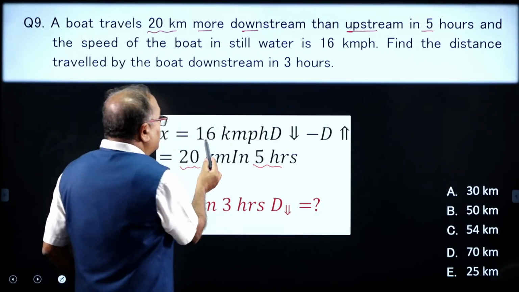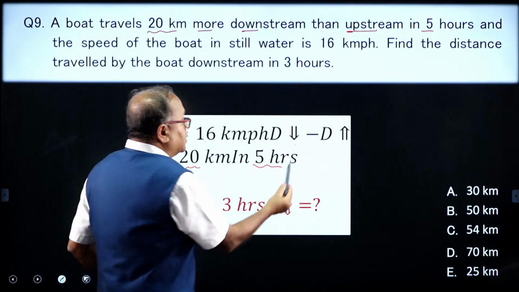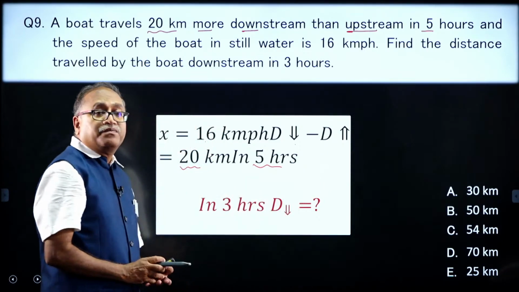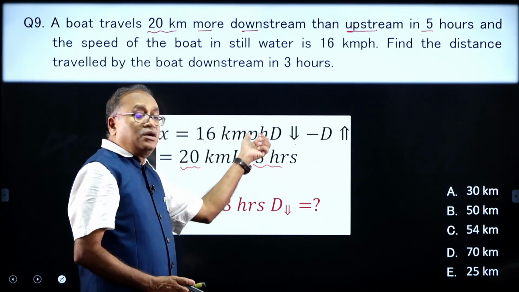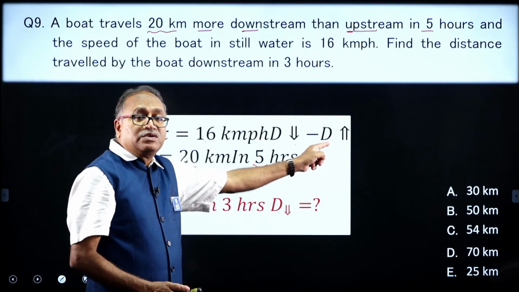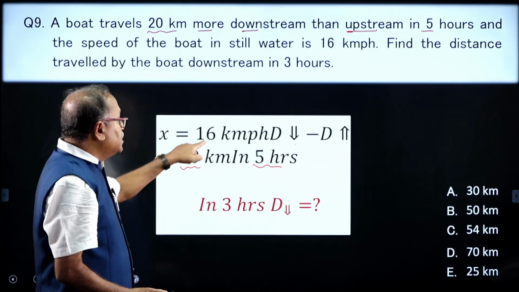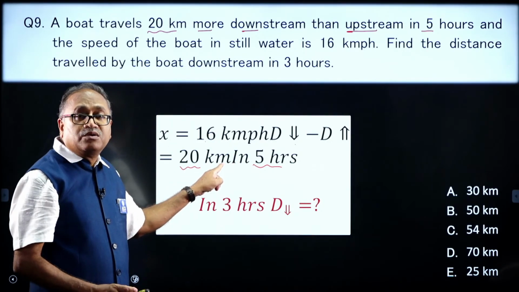When it travels downstream then upstream in 5 hours in both the cases, when it is traveling downstream for 5 hours and upstream for 5 hours, in that case he travels the downstream how much more? 20 kilometer more.